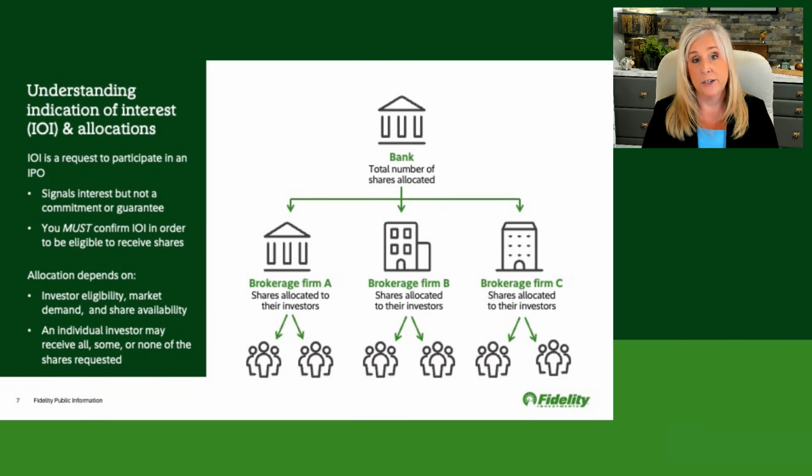Underwriters, or large financial institutions like investment banks, evaluate investor interest in the company going public, and that's usually from the institutional investors to begin with. That demand also helps determine the final offering price, which we touched on a little bit before, but it also plays a key role in how shares are ultimately distributed.